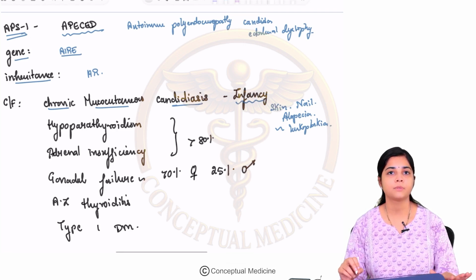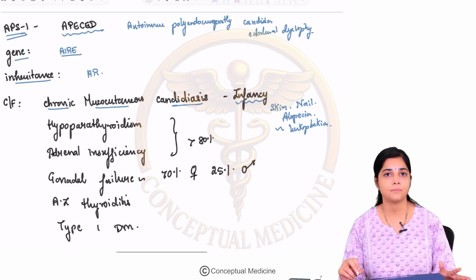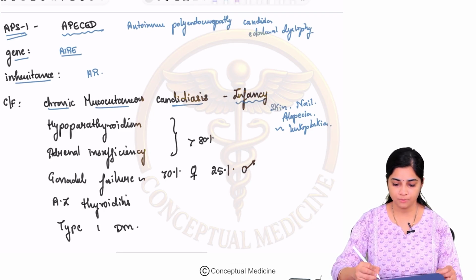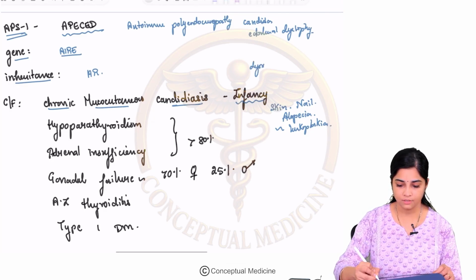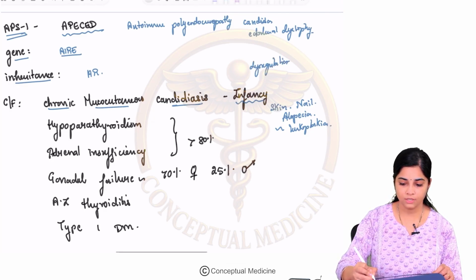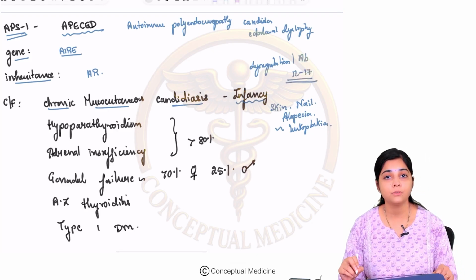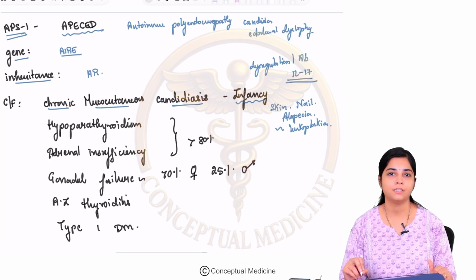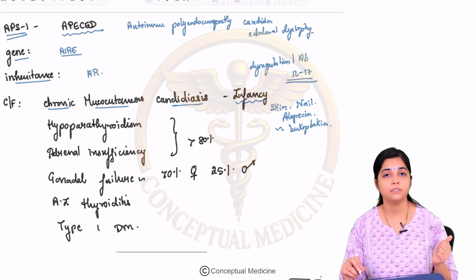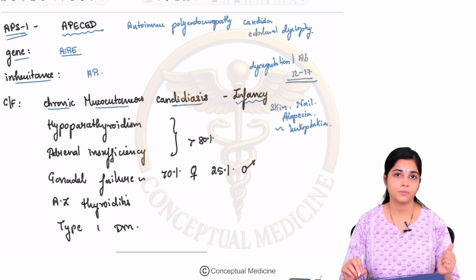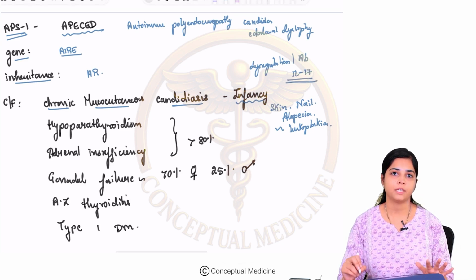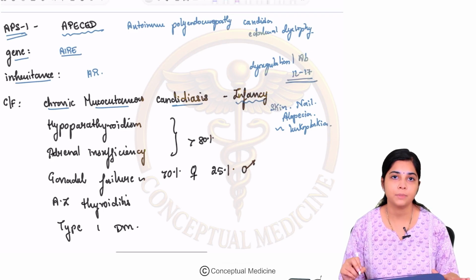And why do you have predisposition predominantly to candida in this APS1? Because there is an inherent immune problem where there is a dysregulation, with antibodies produced to interleukin 17. Interleukin 17 antibodies basically cause what? Finally, there is a deficiency of interleukin 17, and this deficiency is the one which predisposes to fungal infections like candida. So, that is the reason why you have this chronic mucocutaneous candidiasis in patients with APS1.